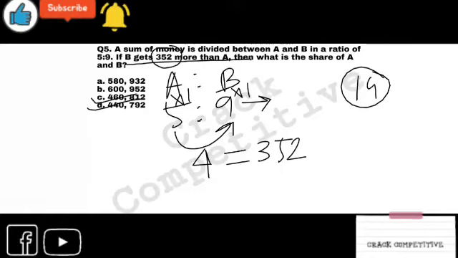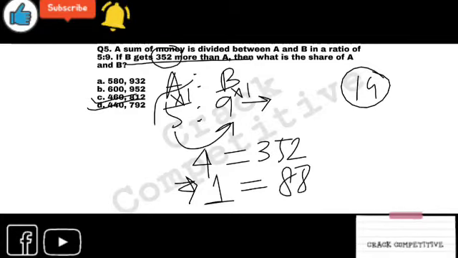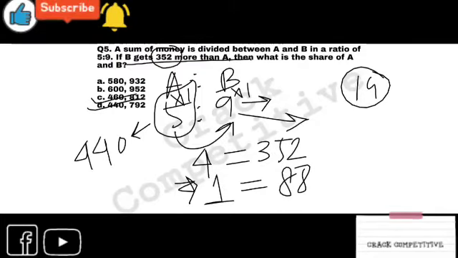Similarly, in the question, B gets 352 more than A. So it is easy to think that 4 parts is equals to 352. So what will be equal to 1 part? 1 part equals 88. Now just multiply this, 5 into 88, 440. Similarly, this will be 792, right? D is the right answer.